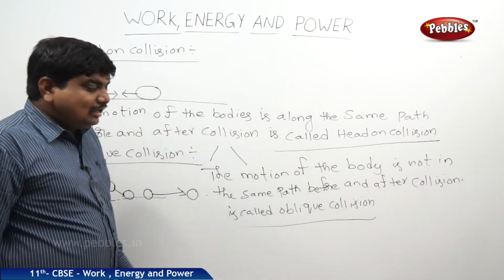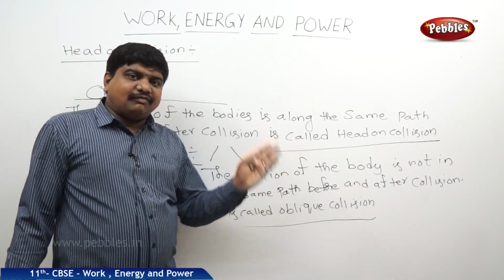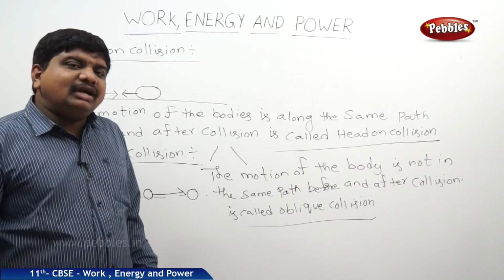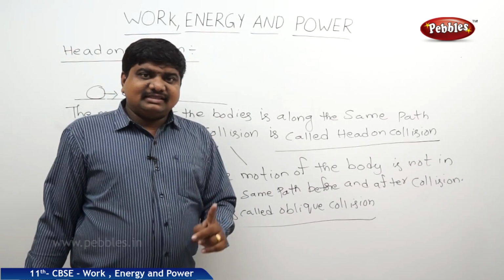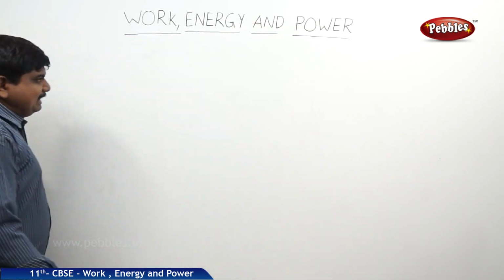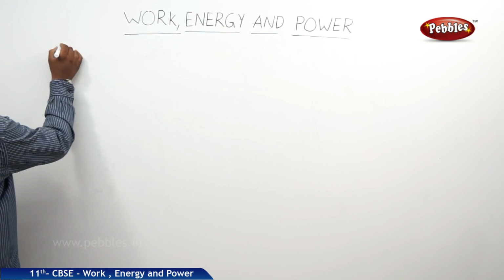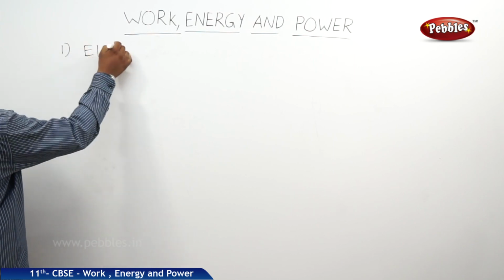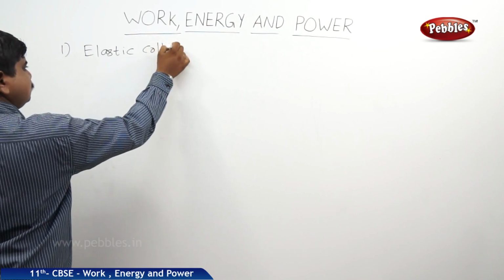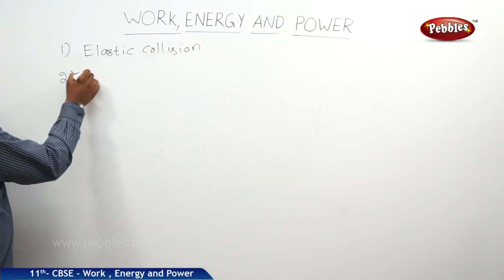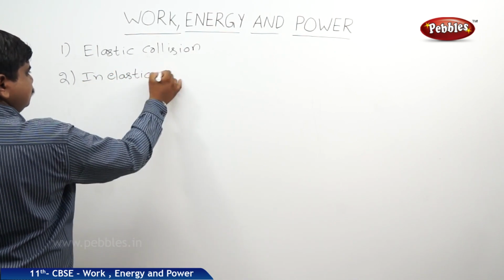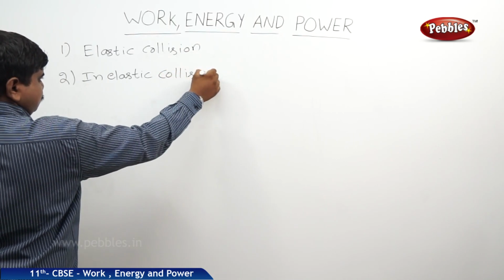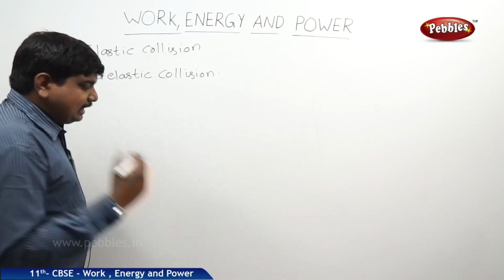This classification is done on the basis of direction of motion before and after the collisions. But according to the physical quantities involved in the collision, these collisions are again classified into three types: elastic, inelastic, and perfectly inelastic. First one is elastic collision. Second one is inelastic collision. Third one is perfectly inelastic collision.